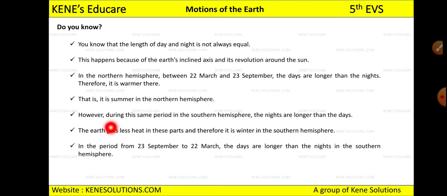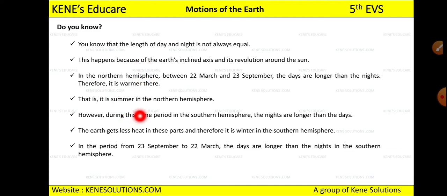Okay, however, during the same period in the southern hemisphere, now it was the northern hemisphere, but now we are talking about the southern hemisphere, where in these months, March to September, the nights will be longer than the days. Okay, so the earth gets less heat in these parts and therefore it is winter in the southern hemisphere, right? So in the southern hemisphere it will be winter, and in the northern hemisphere there will be summer.